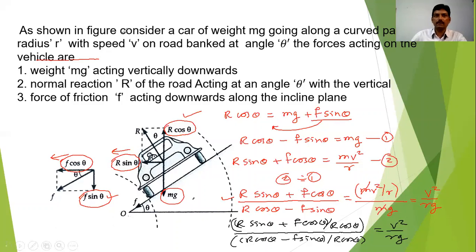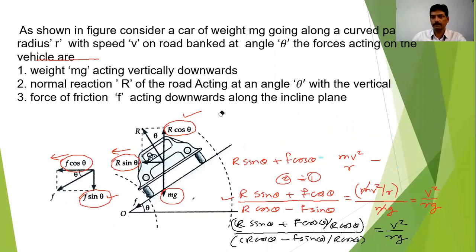So now, dear student, I can write here the further steps. That is r sin theta upon this r cos theta.